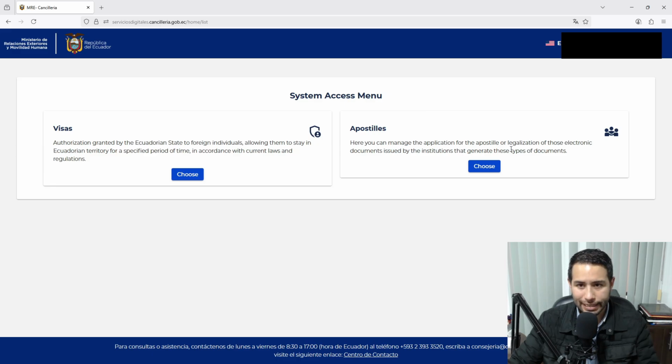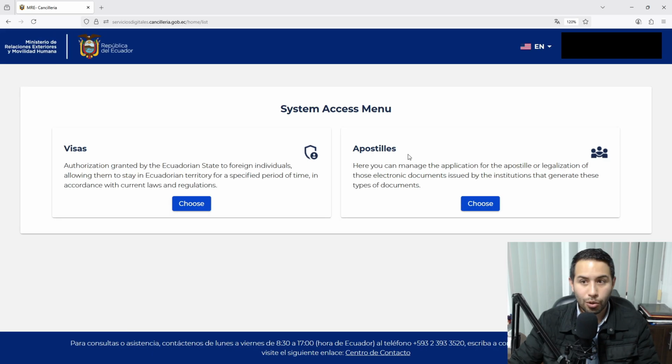One section visas and the other apostilles. So once we are there, we have this welcome screen, system access menu, visas and apostilles. Apostilles of Ecuadorian documents, of course. That's not relevant for this video. Visas: authorization granted by the Ecuadorian state to foreign individuals, allowing them to stay in Ecuadorian territory for a specified period of time in accordance with current laws and regulations.